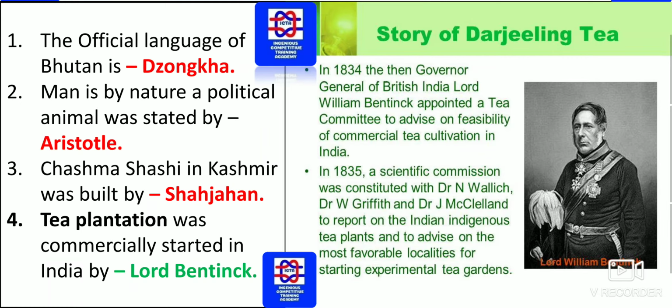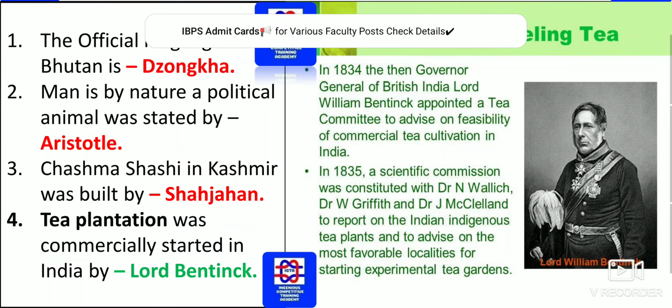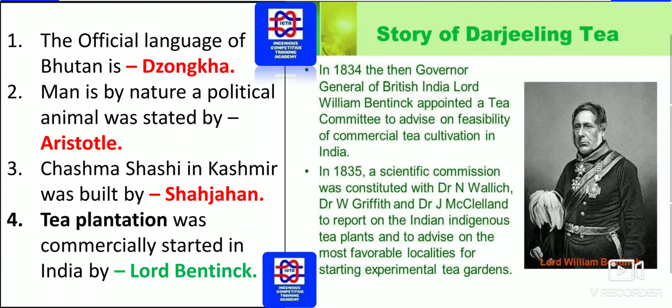Chashma Shahi in Kashmir was built by Shah Jahan. We knew that Shah Jahan is the one who built Chashma Shahi in Kashmir. What is the location? Chashma Shahi in Kashmir has been built by Shah Jahan, who is also known as Khurram Khan, who also built the Taj Mahal.